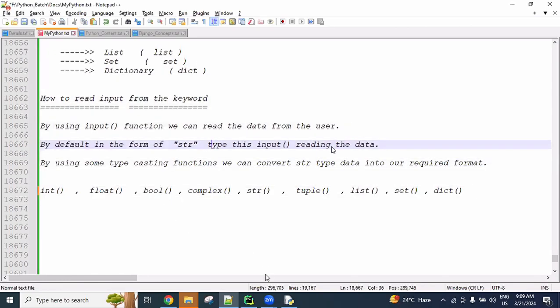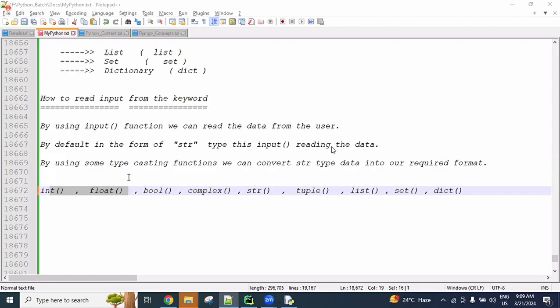Why are we getting concatenation? Because the input function by default reads any data in the form of a string. That is the input function behavior, reading string type. That's why 10 plus 20 gives 1020. If we want that number in integer format, then we can use casting functions to do the conversion. So you need to accept the input function behavior and use the typecasting function, and you will get exactly whatever format you want.